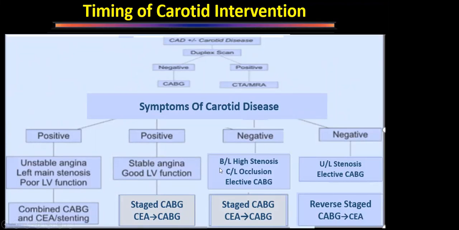But if the patient has bilateral high-grade stenosis or contralateral occlusion, and is undergoing elective CABG, then that patient can be staged for carotid endarterectomy followed by CABG. So basically, we have to weigh the risk of both things. Whichever risk is more, that risk we have to try to decrease.